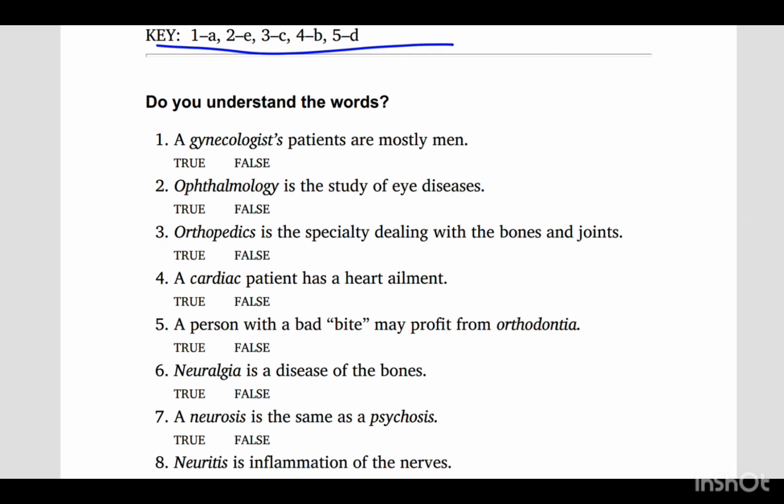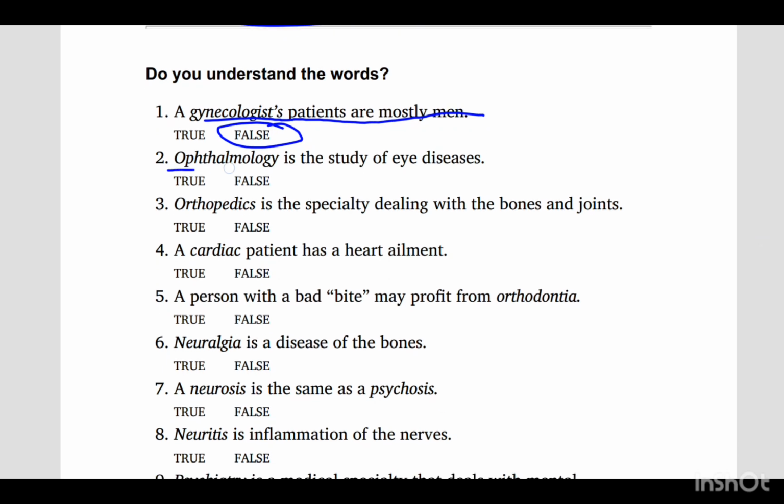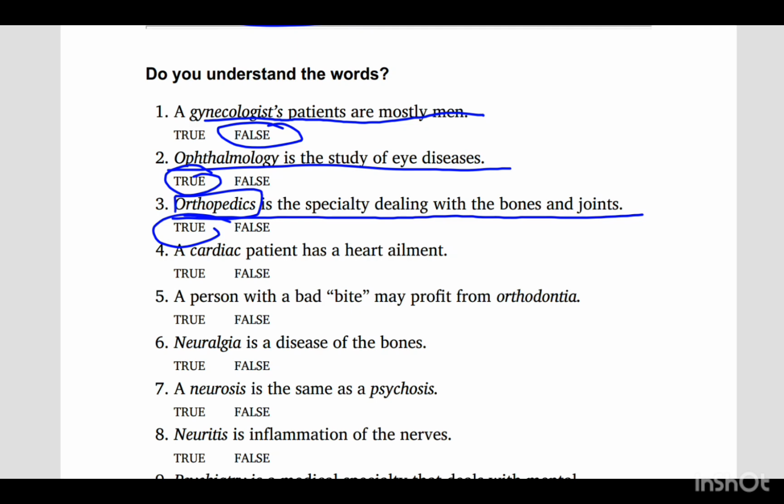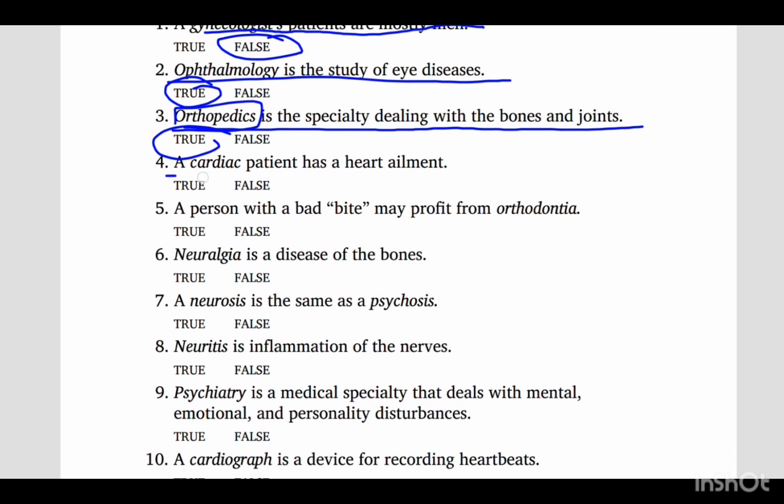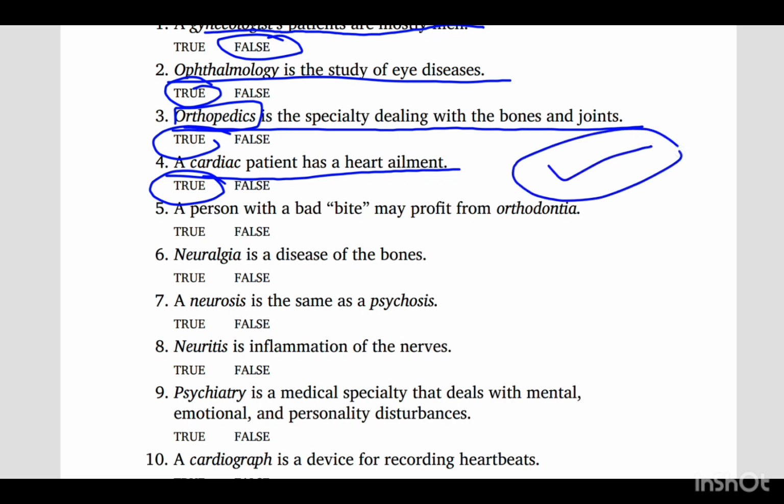Next we have a gynecologist. It's true or false. A gynecologist's patients are mostly men. It's false. A gynecologist is a female doctor, so there will be female patients. Ophthalmology is the study of eye diseases. True. Orthopedics is the specialty dealing with the bones and joints. True. Orthopedics is the study of the skeletal system, diseases related to our bones. A cardiac patient has a heart ailment. True. I have told you all of this, and if you have watched our videos with full concentration, you will get all this.